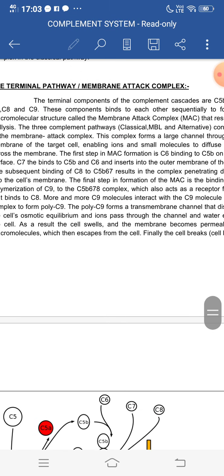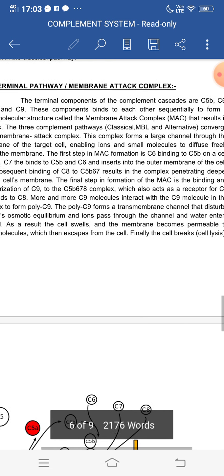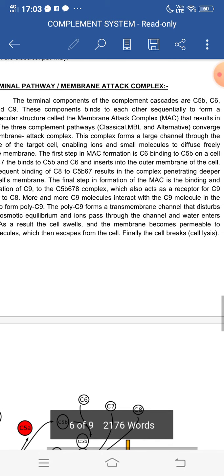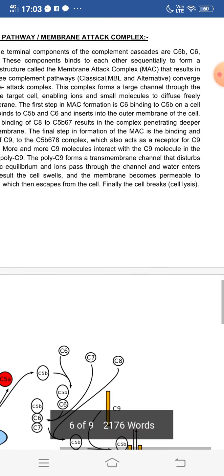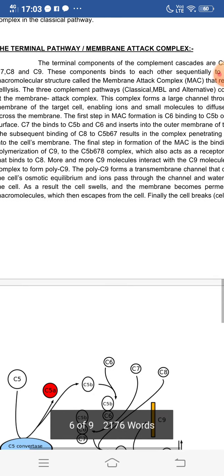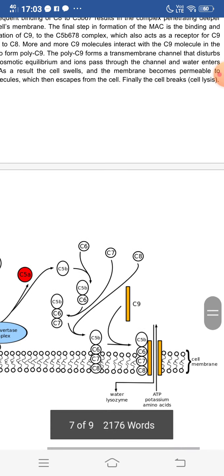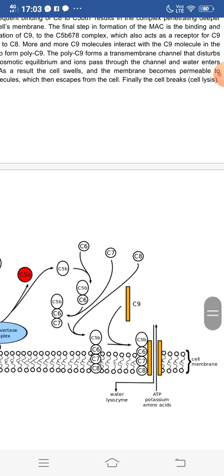More and more C9 molecules will interact with the C9 molecule in the complex to form poly C9. Now the poly C9 forms a transmembrane channel that disturbs the cell's osmotic equilibrium, and ions pass through the channel and water enters into the cell, thereby making the cell swell.